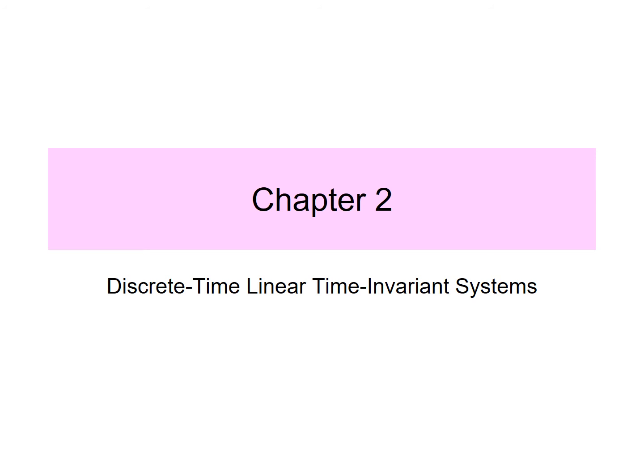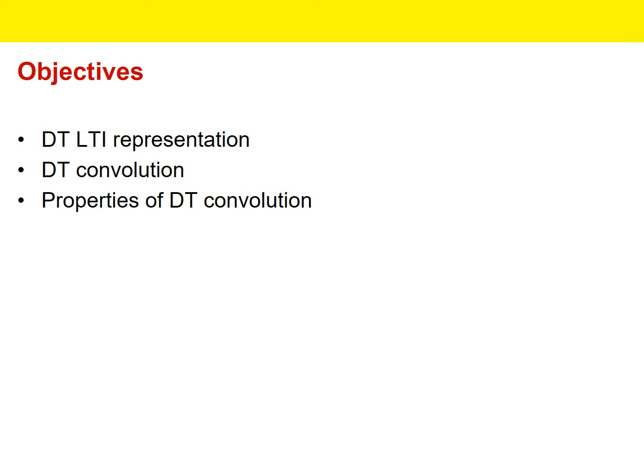In the previous presentation, we have discussed a basic part related to continuous time convolution, which is part of the second unit, that is linear time invariant systems. In that, it is split in two parts. First one is continuous time system and discrete time system. Now through this presentation, let us have an overview of discrete time LTI system representation, the convolution and properties of DT convolution, that is discrete time convolution.